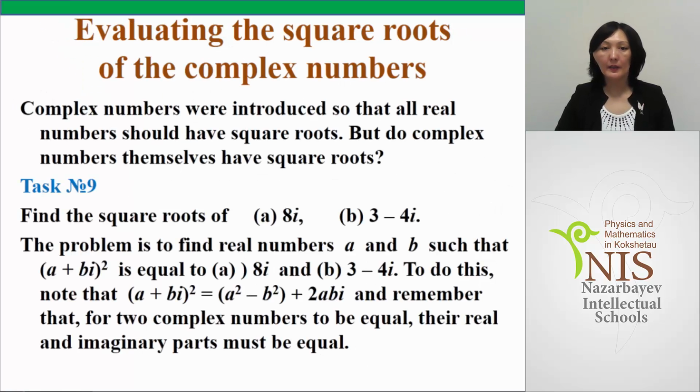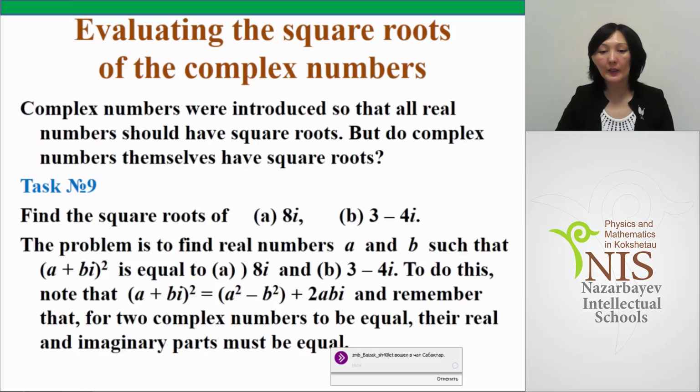The last arithmetic operation is evaluating the square roots of complex numbers. Complex numbers were introduced so that all real numbers should have square roots. But do complex numbers themselves have square roots? Task number 9. Find the square root of 8i and 3 minus 4i.